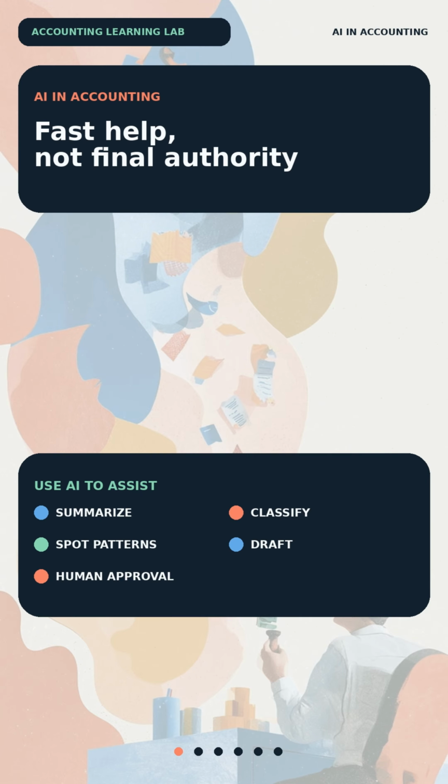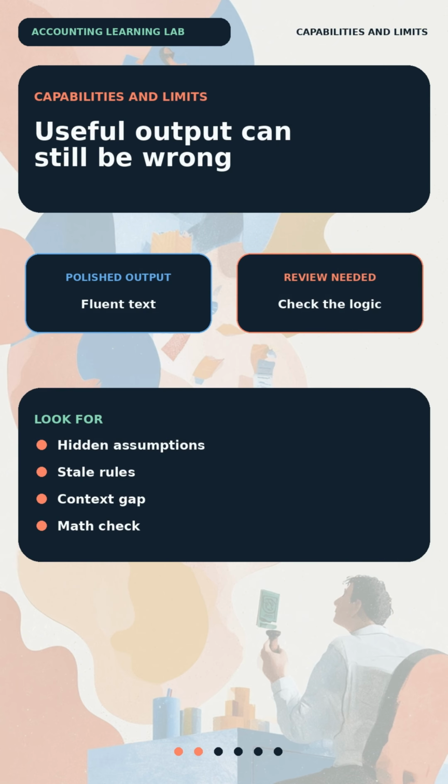A language model may produce a polished answer that contains a missing assumption, an outdated rule, or a confident mathematical error. It may also misunderstand the business context. That is why every important output needs a human review step. The reviewer should understand the accounting question, inspect the source information, test the result, and document what was accepted, changed,